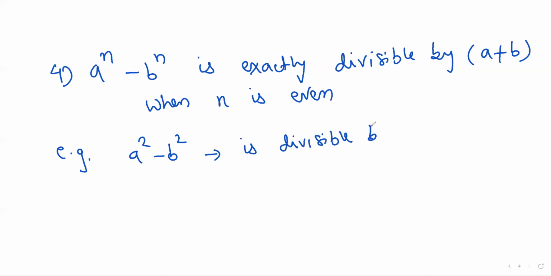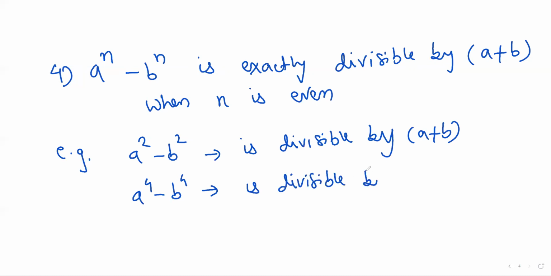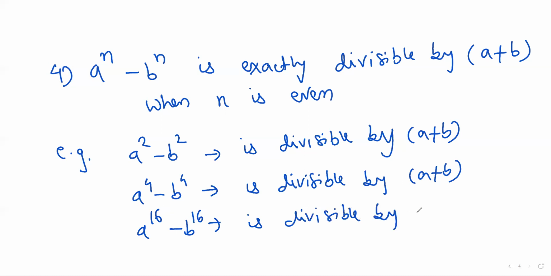It is divisible by a plus b. Again, a raised to power 4 minus b raised to power 4. Here the power 4 is even, right? The value of n is even. Therefore, it is also divisible by a plus b, right? We can take one more example, that is a to the power 16 minus b to the power 16 is divisible by a plus b.